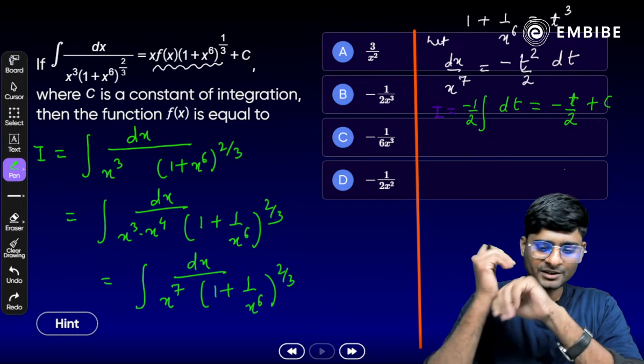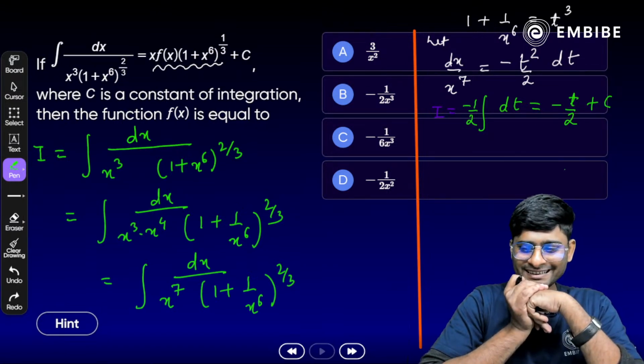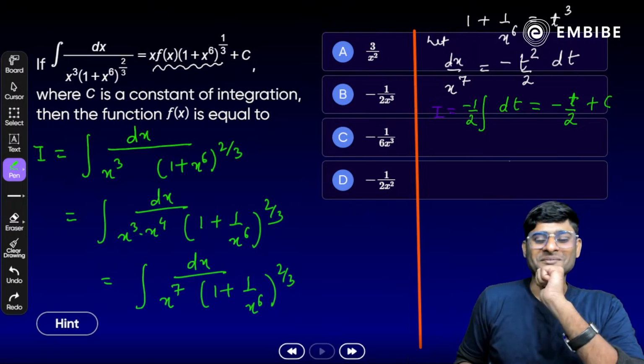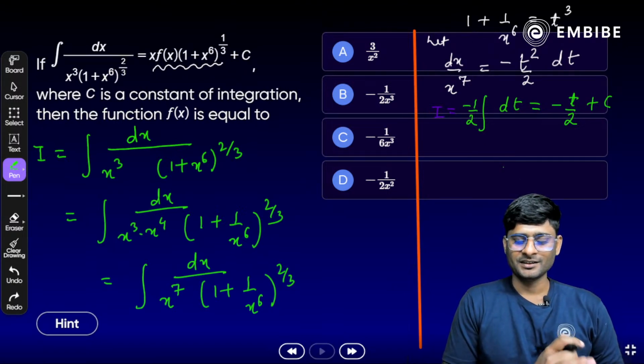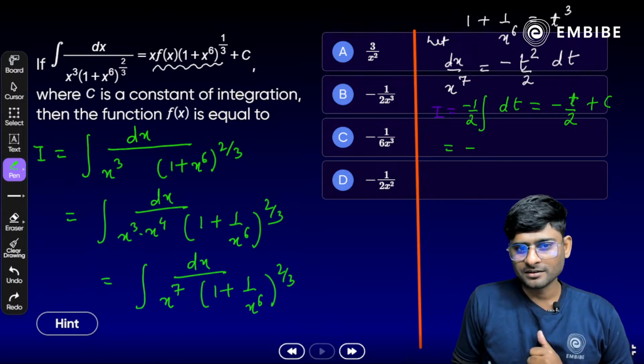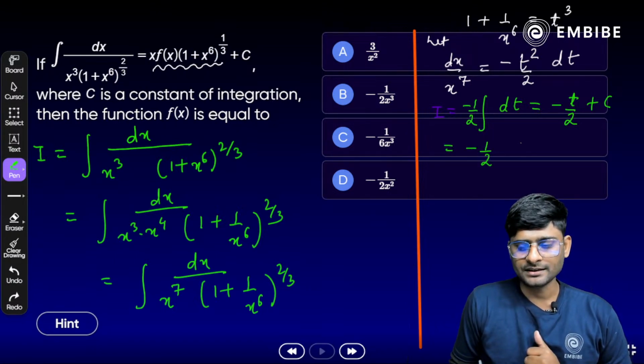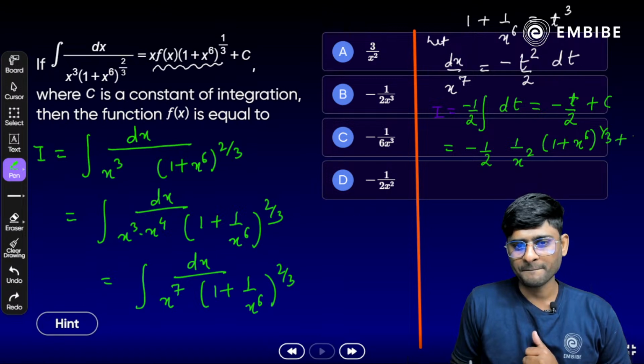Correct? Okay, Shantanu, let me check. So quick. Let me check. So minus t by 2 plus c. Or either we can say like minus 1 by 2. Yes, what was the t here in terms of x? 1 by x square, 1 plus x raised to power of 6, 1 by 3 plus c.